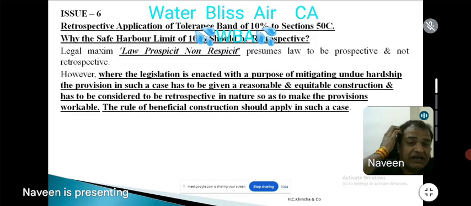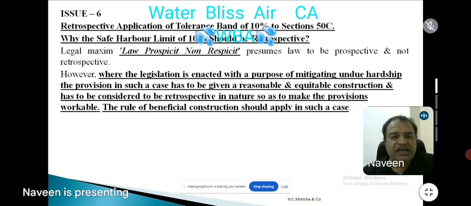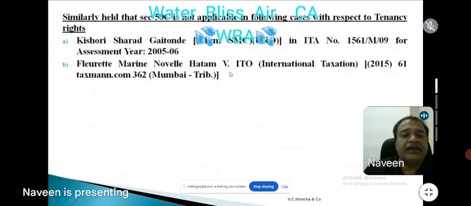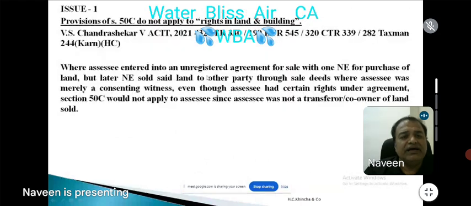Now, retrospective application of the tolerance band of 10% to section 50C. Why should the safe harbor limit of 10% be retrospective? Please understand, my dear friends. This provision of the tolerance band of 5%, 10% and 20%, from when did it come, sir? Just go back and I will tell you from when it came. Tolerance band, a very, very interesting issue.